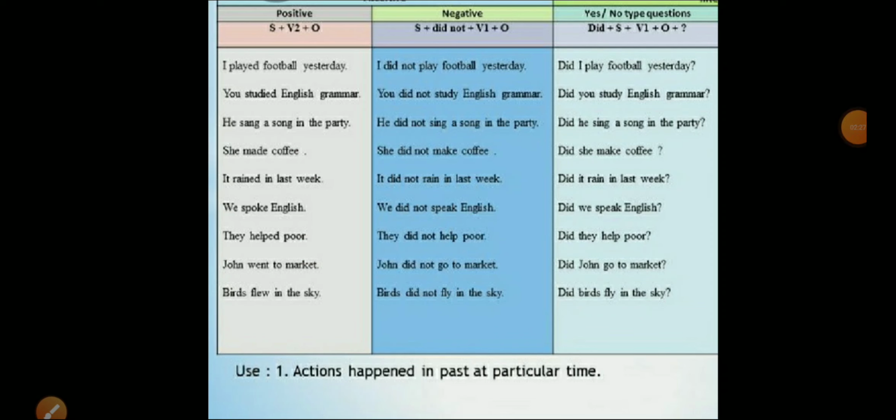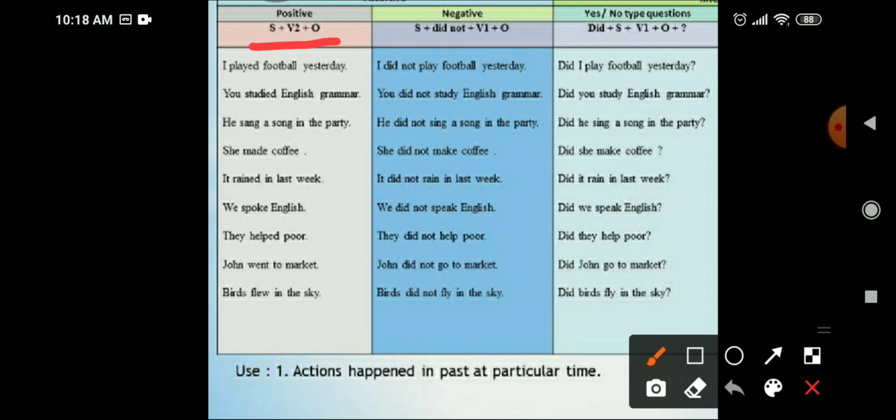So now we will learn how to make positive, negative and interrogative sentences in simple past tense. So in positive simple past tense, the sentence structure is subject, second form and object, right? So let us see some examples. I played football yesterday.